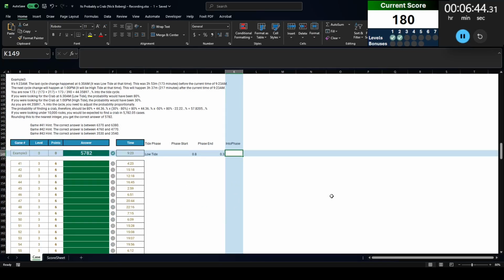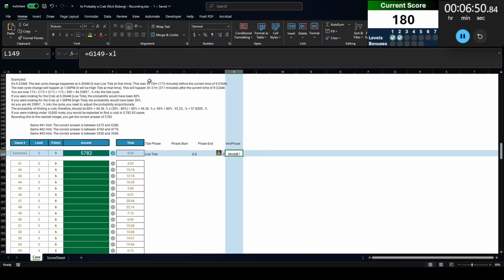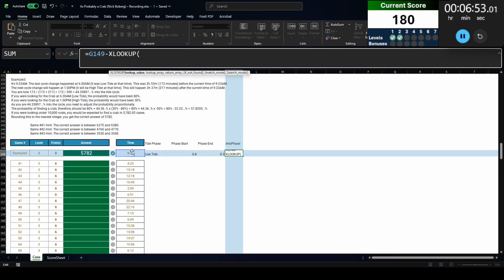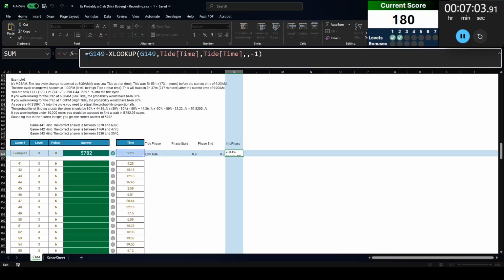So I need to figure out how many minutes into the phase I am. So I'm going to take this minus XLOOKUP, this in tide time, return tide time, but the one before. So that's how far into the phase I am.